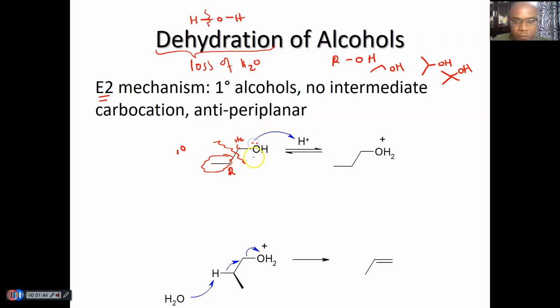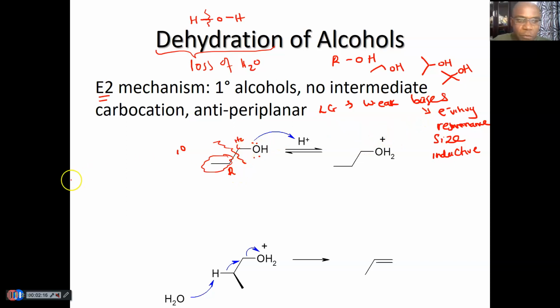OH is not a good leaving group. Remember we said leaving groups must leave as weak bases. That's very important, and we talked about factors that make them weak bases, including electronegativity, resonance stabilization, size, and the inductive effect. Those are the things that will make the leaving group a good leaving group and a weak base.